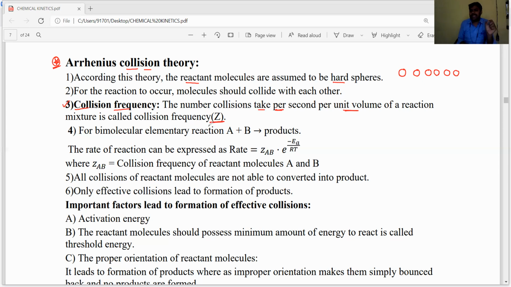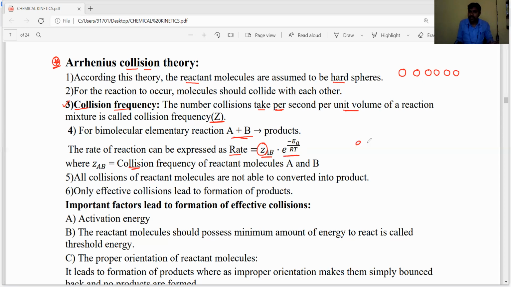For example, consider a bimolecular elementary reaction, meaning the reactants are two molecules. Let A plus B converted into products be a bimolecular elementary reaction. For this reaction, the rate of the reaction is expressed as rate equals Z into AB, where Z is the collision frequency. So ZAB, for the AB reactant molecules, is the bimolecular collision frequency, ZAB into e to the power of minus Ea by RT.